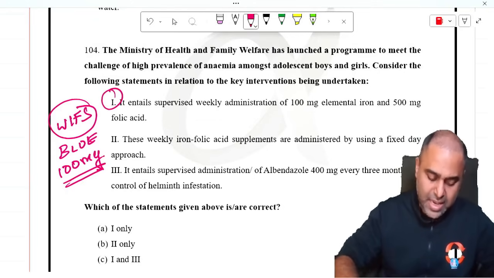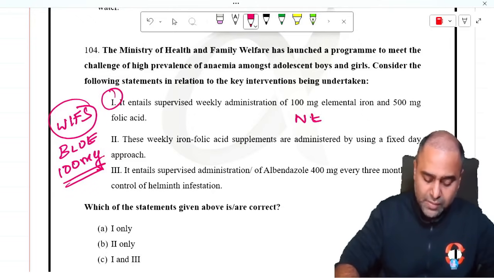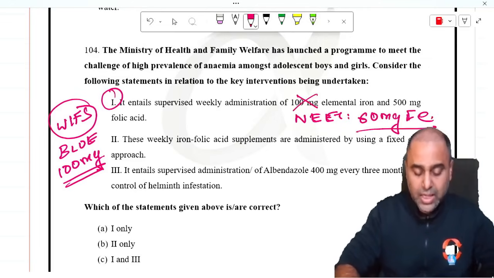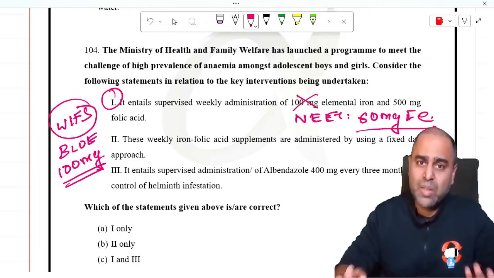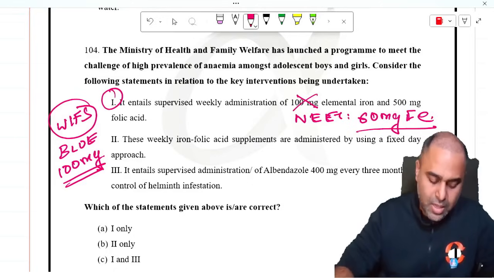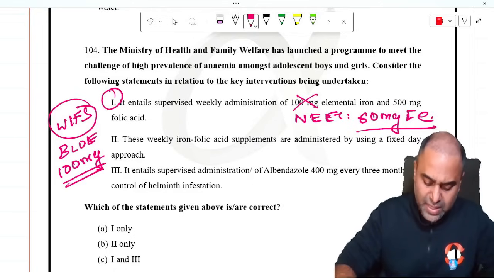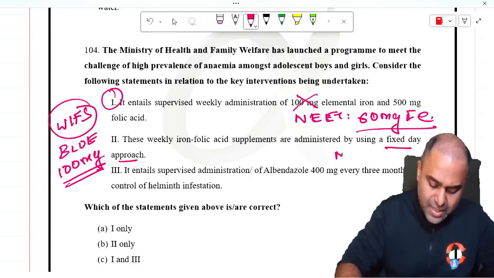Yes guys. Whereas when you talk for NEET, we have already seen that now the goalies are coming at 60 milligram of iron. So there should be no confusion about what to mark in NEET. For NEET it is 60 only. Okay. These weekly iron and folic acid supplements are administered using a fixed day approach. Yes, it is given every Monday.